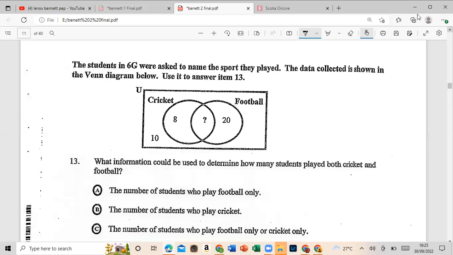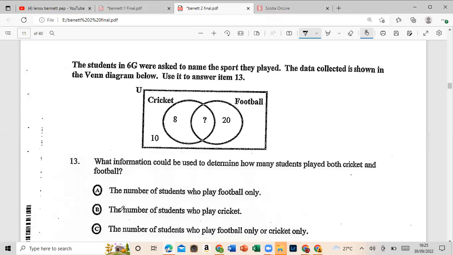All right, so it says now, what information could be used to determine how many students play both cricket and football? So they want to find out how many play both of these. All right, so let's go. It says the number of students who played football only. You know that would be 20. So we already know that information.